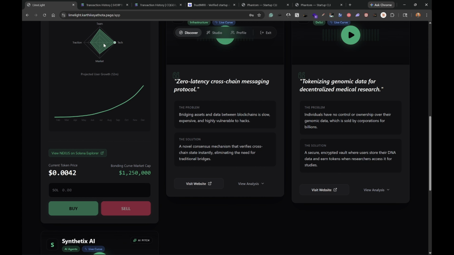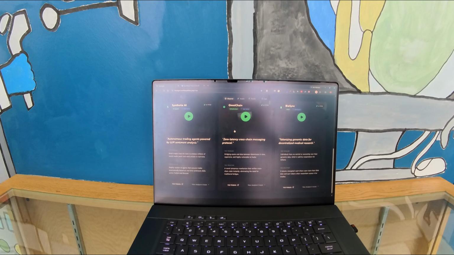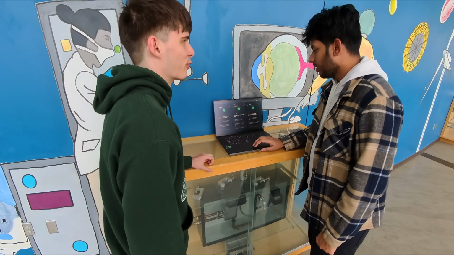And then back in the website, we have the profile page, which is where you can message the founder and you can connect with them on their socials. We have this system so that we can promote the community aspect of our entire ecosystem. So that's LimeLight for you.